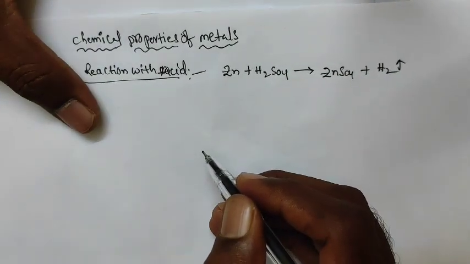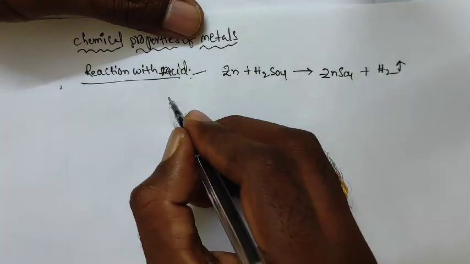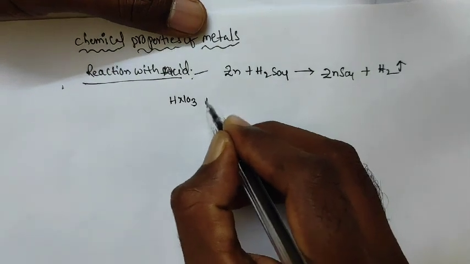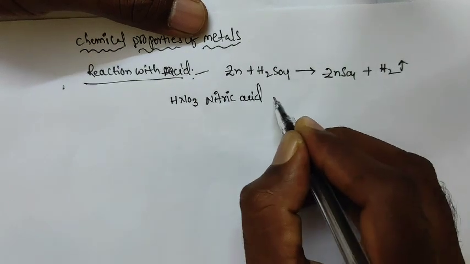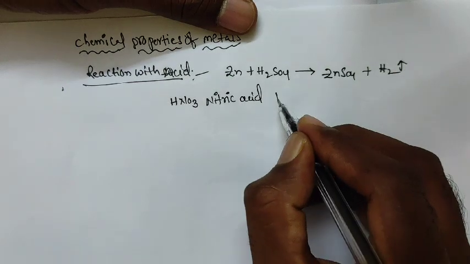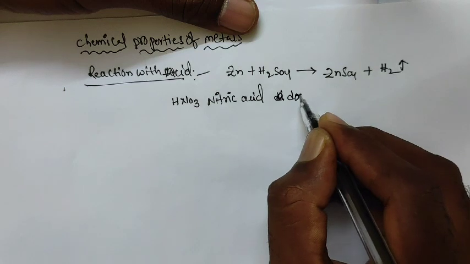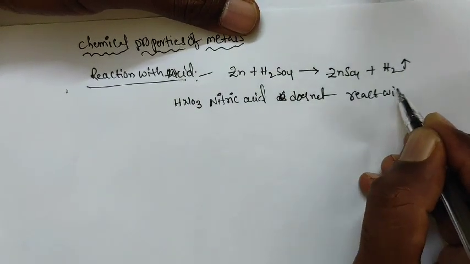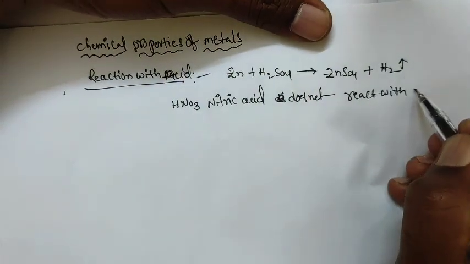Now some metals. HNO3 is nitric acid. Nitric acid does not release H2 gas when it reacts with some metals.